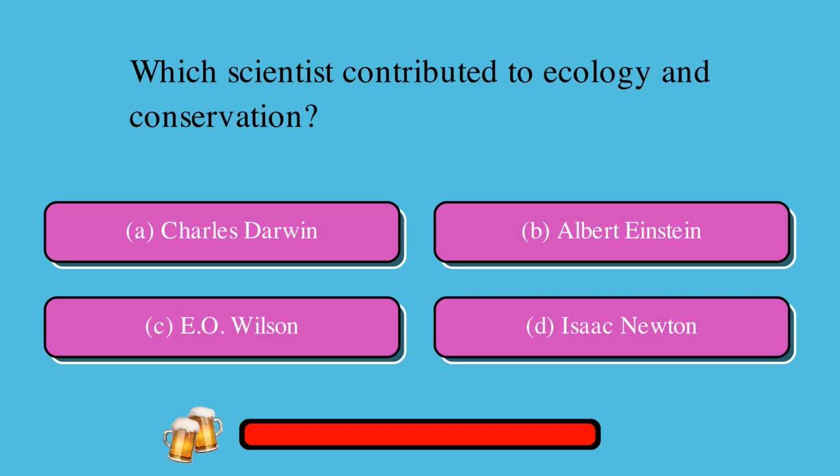Which scientist contributed to ecology and conservation? A. Charles Darwin, or B. Albert Einstein, or C. E.O. Wilson, or D. Isaac Newton? The correct answer is C. E.O. Wilson.